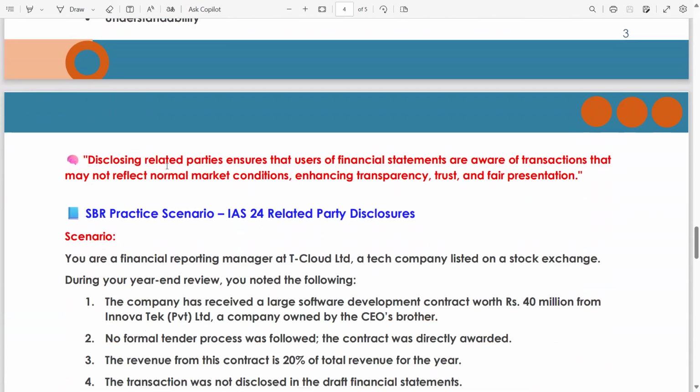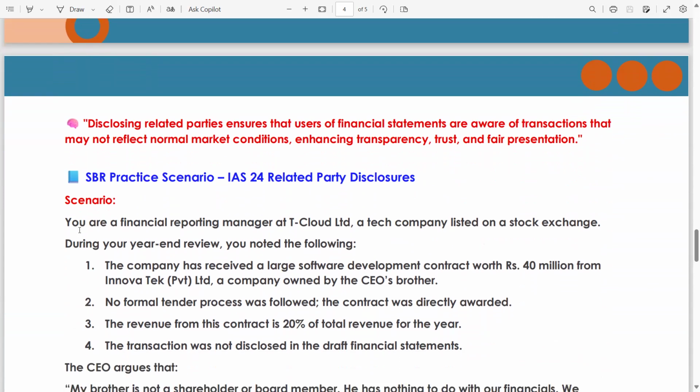Disclosing related parties ensures that users, meaning stakeholders of financial statements, are aware of transactions that may not reflect normal market conditions, meaning not on arm's length, enhancing transparency, trust, and fair presentation. The overall conclusion is we have to disclose everything for the better and true presentation for the users.